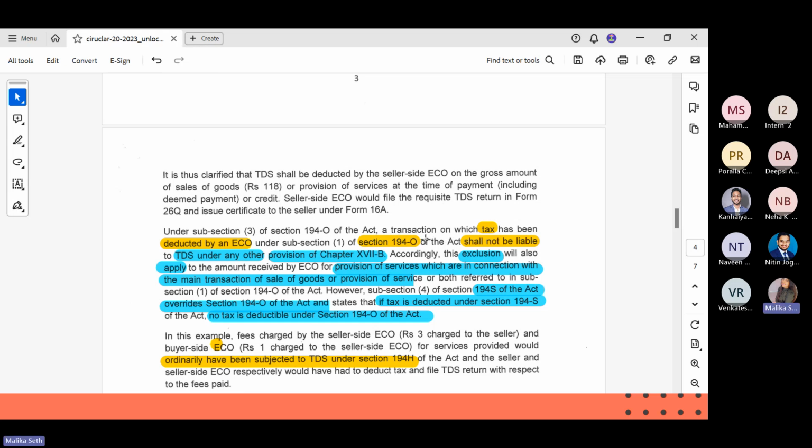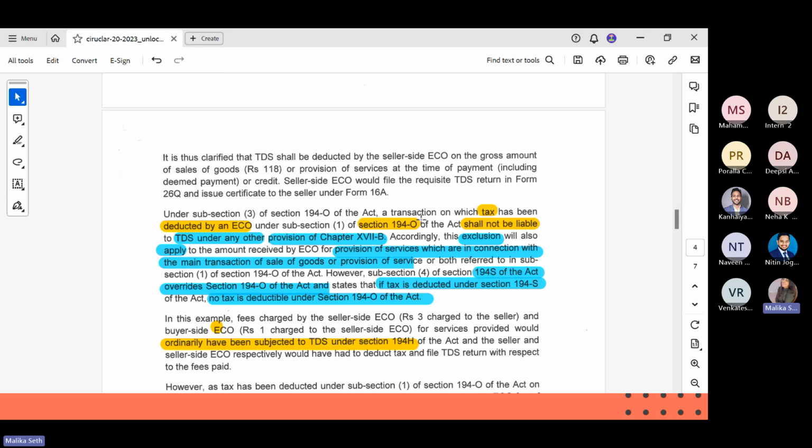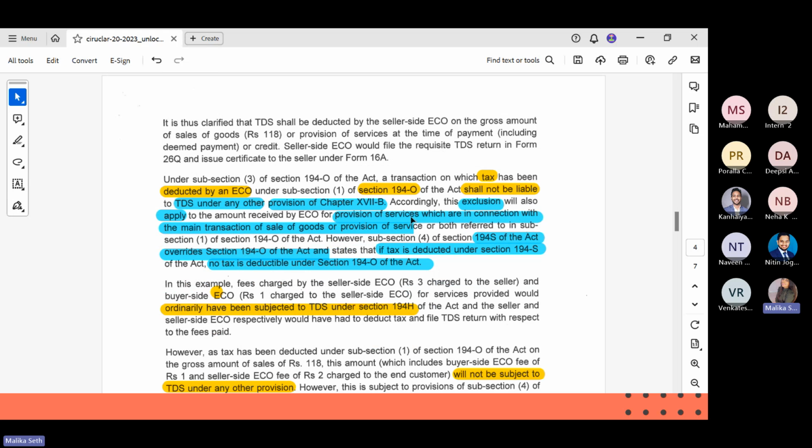Then there is also a clarification that if the ECO has received any amount in connection with the main transaction, then he is not liable to deduct TDS under any other provision. As I mentioned in the beginning, if tax is deducted under this section, then it need not be deducted under any other section, provided that the other provision is related to the main transaction only. But here comes the catch.